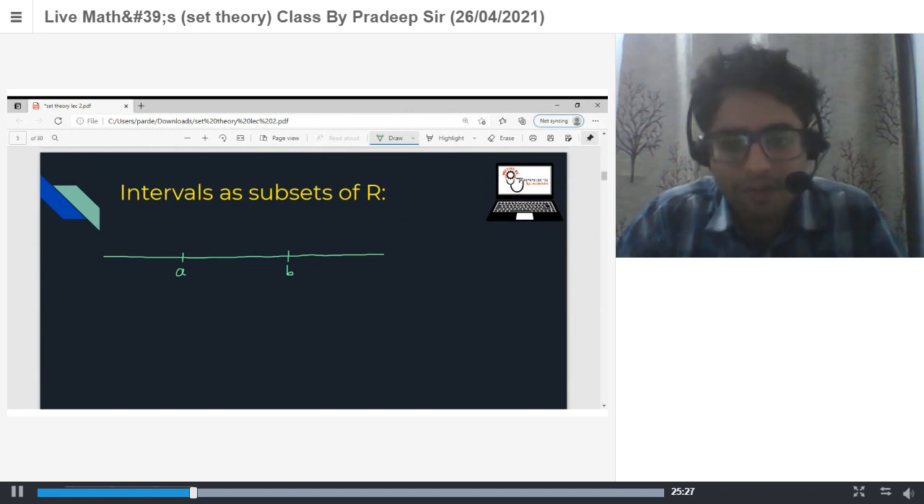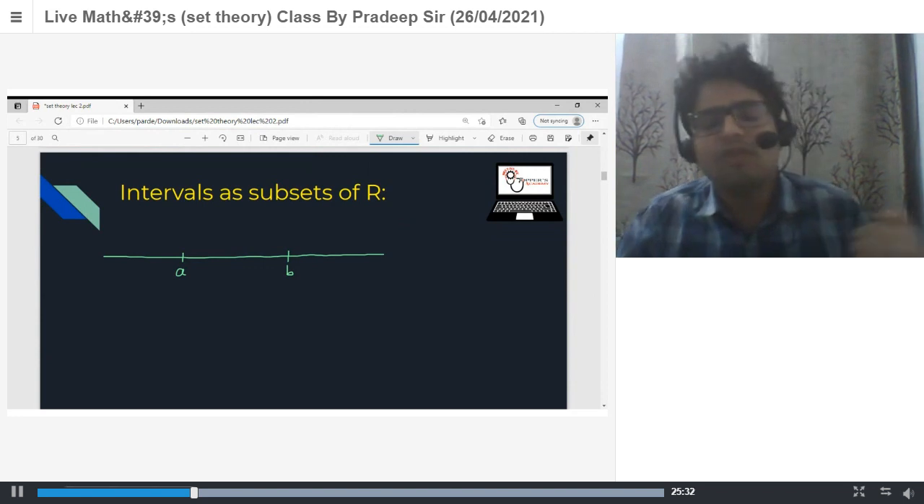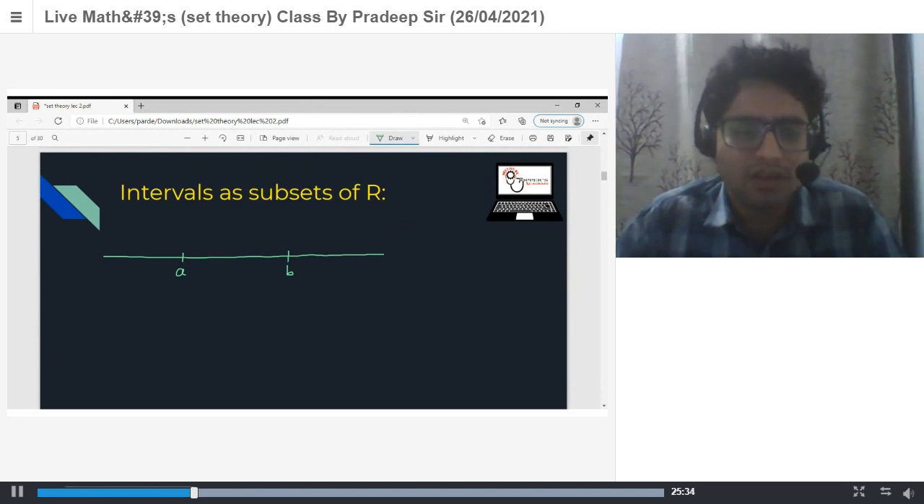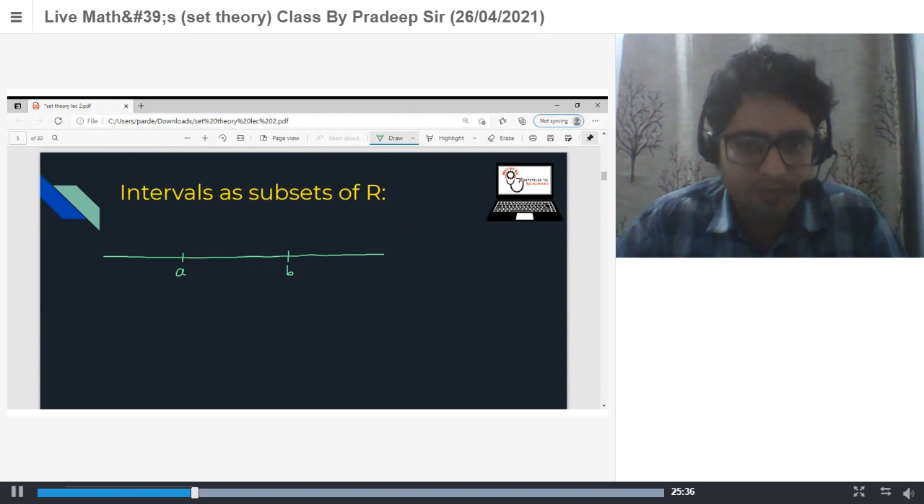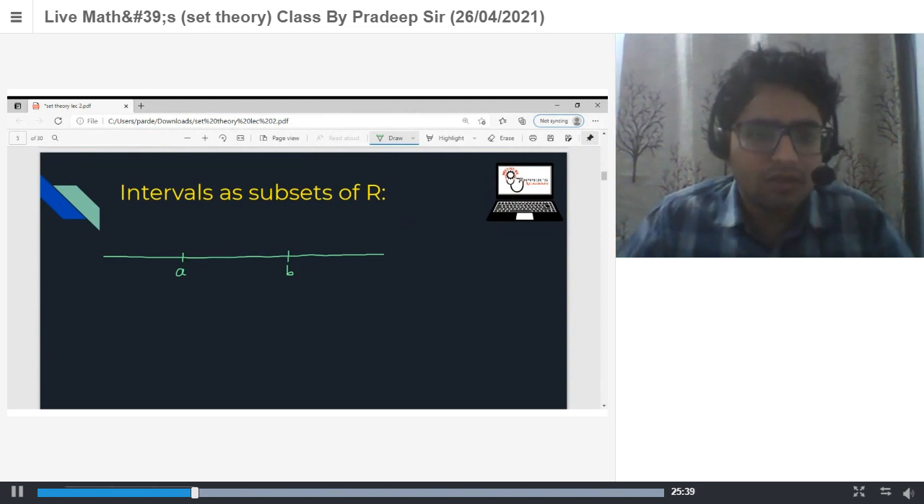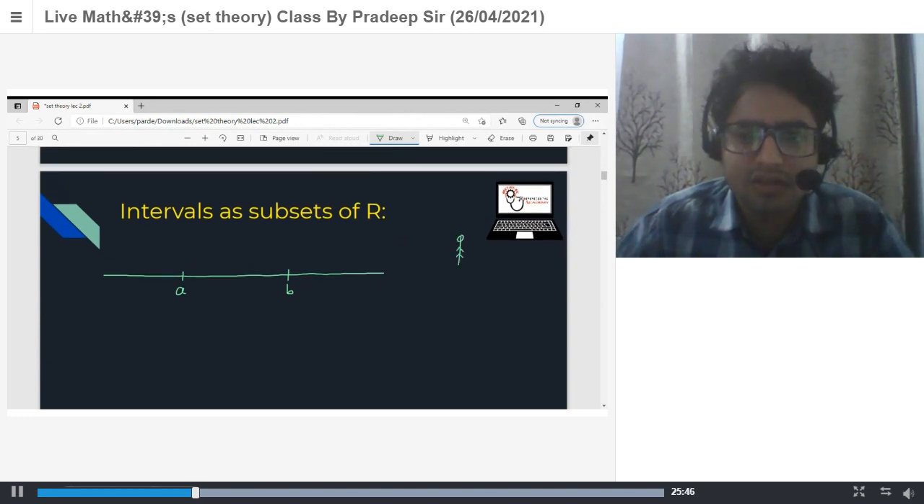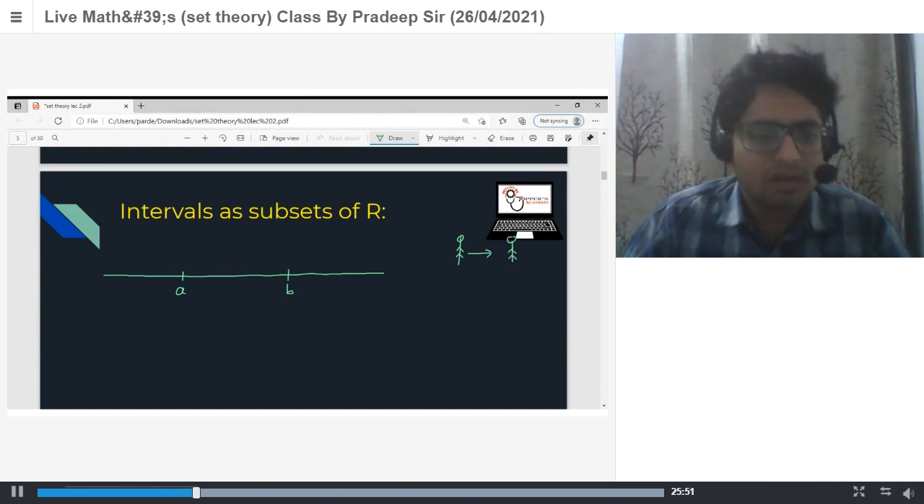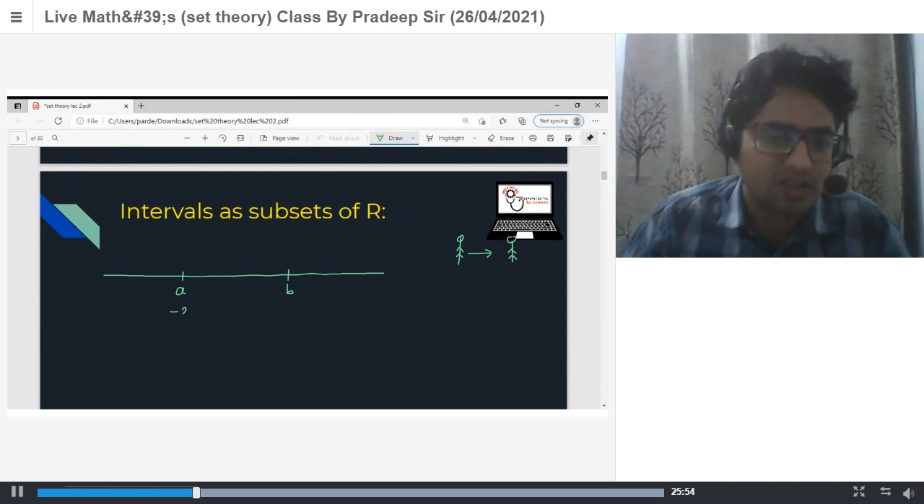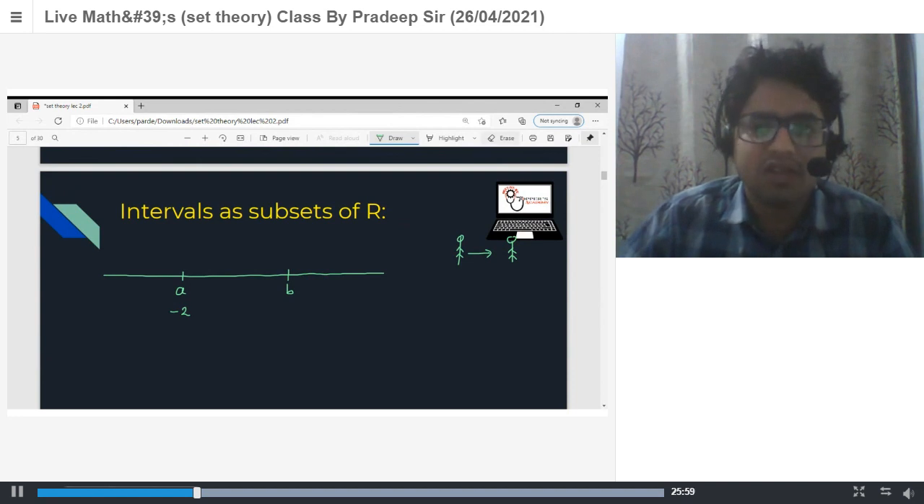Why? Because it is on the right side of the number line. We know that when we move from left to right, numbers increase. But what if A and B are negative? Let's say A is -2, then B is -1. Which one is greater? -1 is greater than -2.